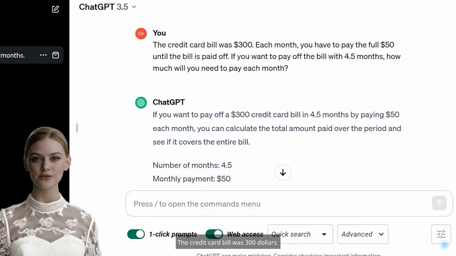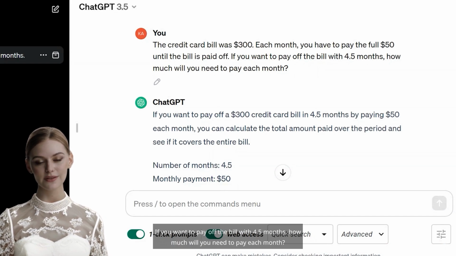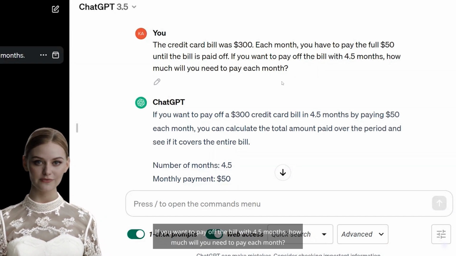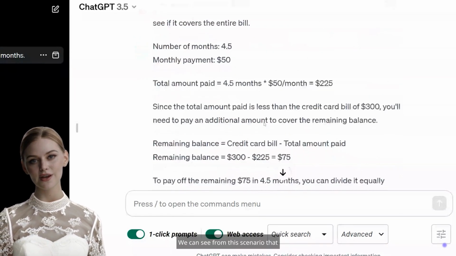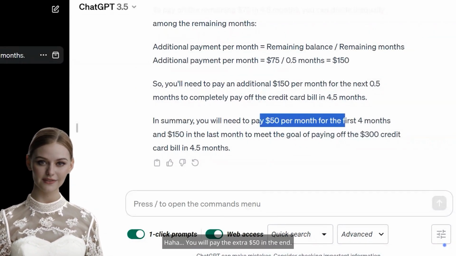The credit card bill was $300. Each month, you have to pay the full $50 until the bill is paid off. If you want to pay off the bill within 4.5 months, how much will you need to pay each month? We can see from this scenario that ChatGPT wanted you to pay $350 in total. Haha, you will pay the extra $50 in the end.